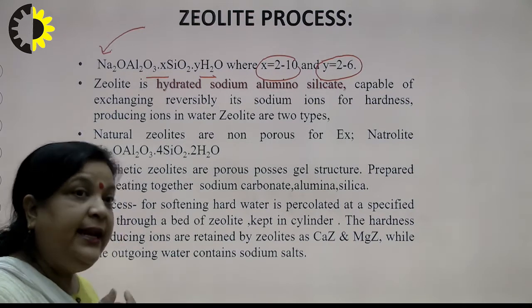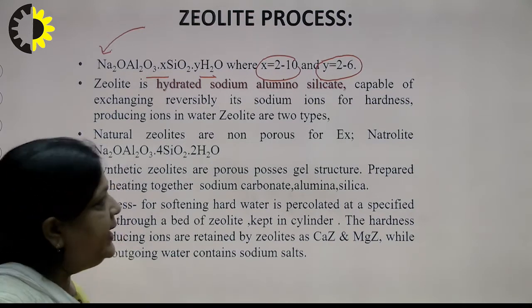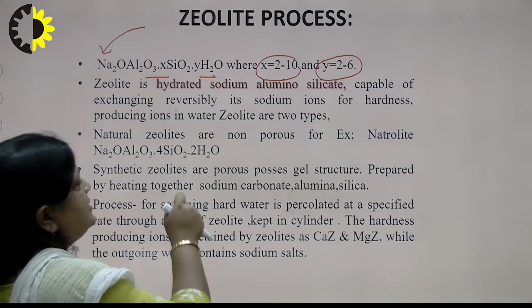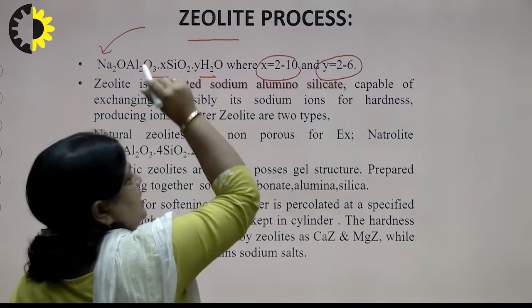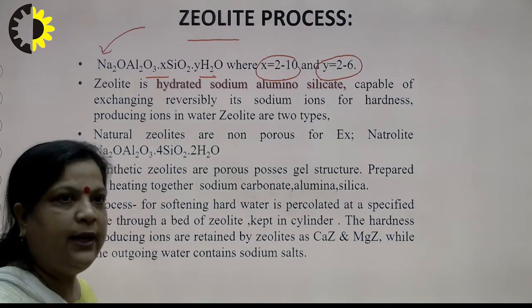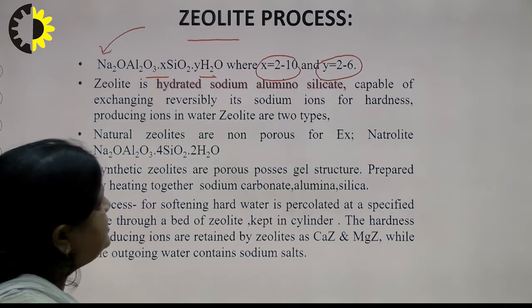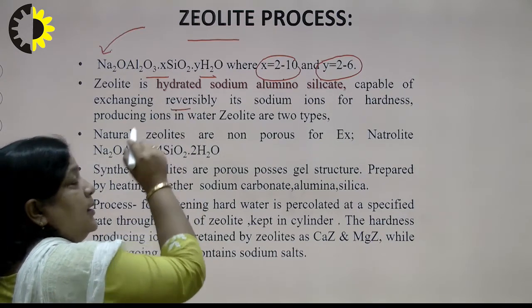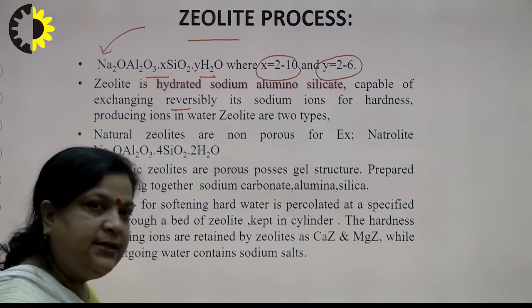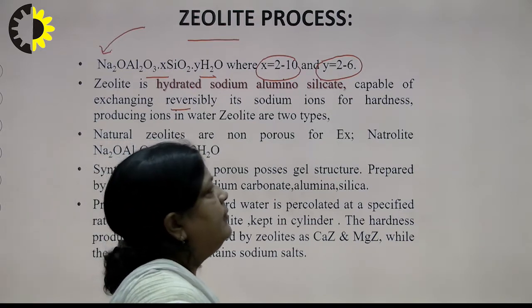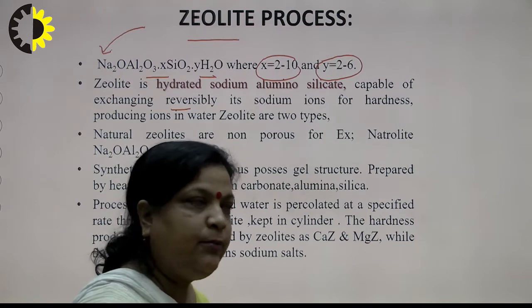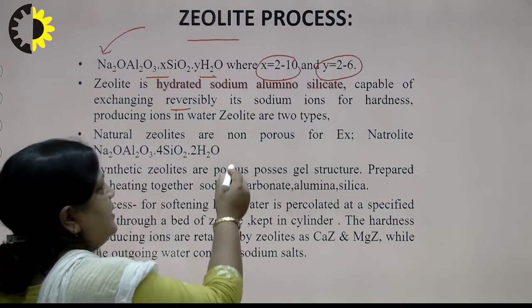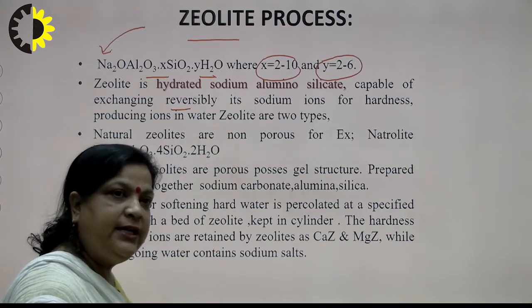The silicate part is basically the main part of zeolite, and these zeolites are capable of exchanging reversibly their sodium ions with hardness-producing ions, that is calcium and magnesium.